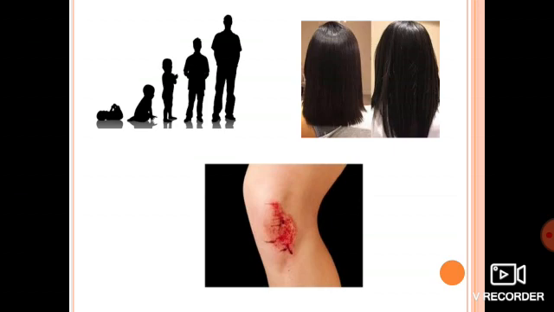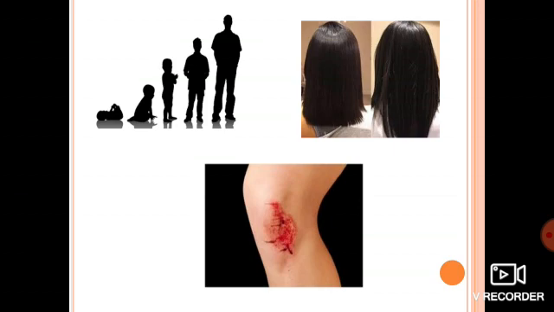And later on, after many days, when you look at that wound, you may realize that it's completely gone and you have a fresh layer of skin there. How exactly is the skin repaired? What exactly happens there? Actually, it is because of cell division. Because of cell division, a new layer of skin comes there and the wound gets completely healed.